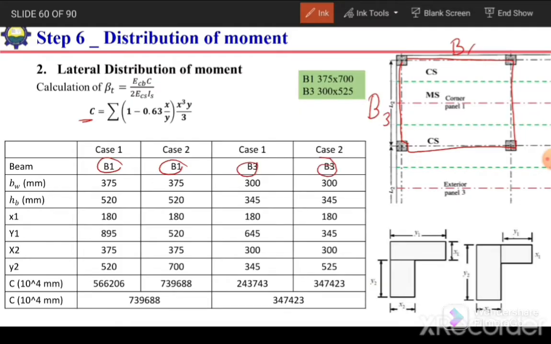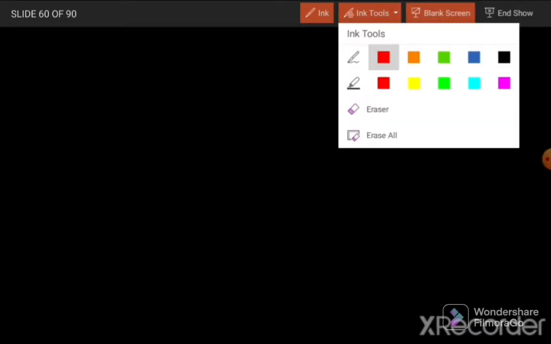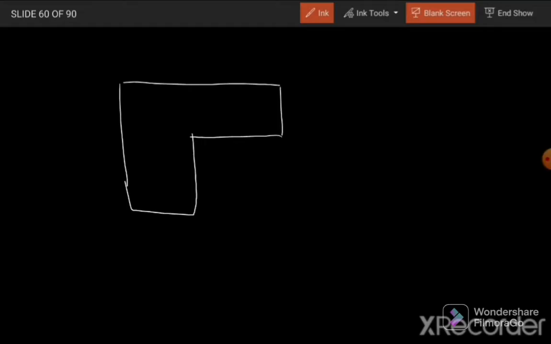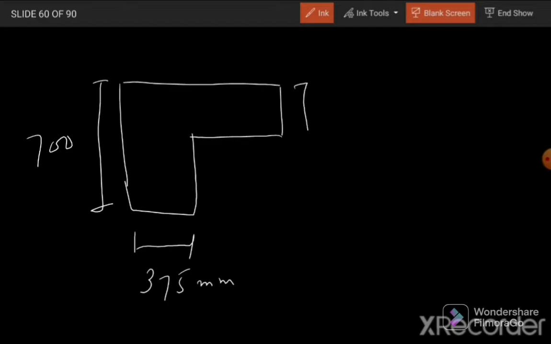To calculate the torsional constant for B1 and B3, we first need to find the dimensions of the edge beam, and then we will consider these two cases, case 1 and case 2. For the dimensions of this edge beam, we can select like this. For example, for B1, it is 375 millimeter wide, its total depth is 700 millimeter, and the thickness of the slab is 180 millimeter.